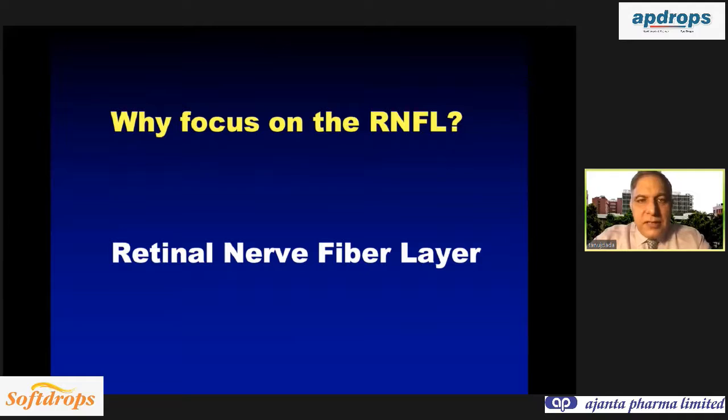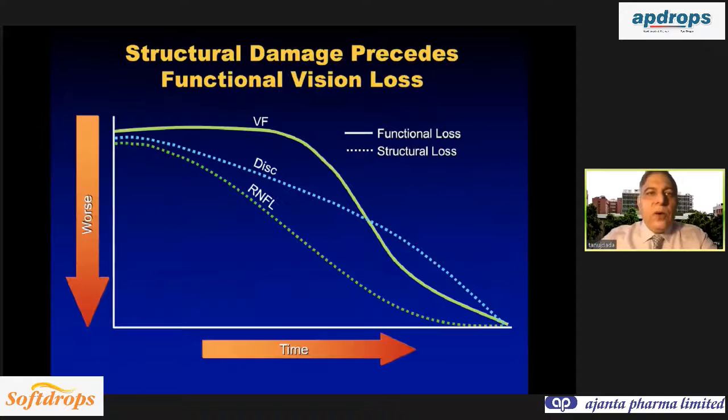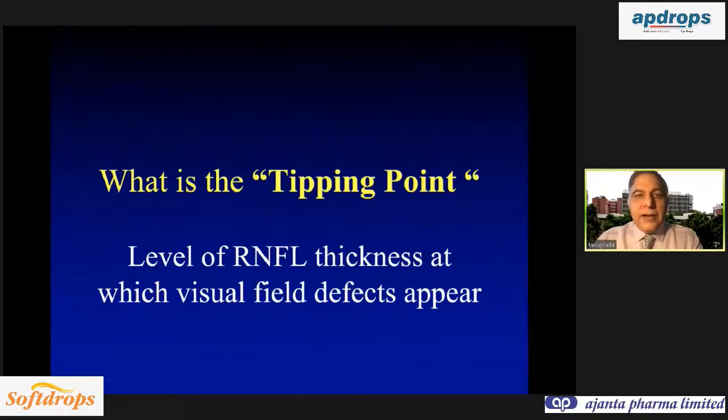Now the key question is, why are we continuously focusing on the retinal nerve fiber layer? That is because this is the earliest detectable sign of glaucoma. The nerve fiber layer loss precedes the visual field loss, and it also precedes the optic disc changes. So the RNFL defects are the earliest sign of glaucoma, and they will precede the disc changes and the visual field changes, and that is why you are measuring the retinal nerve fiber layer.